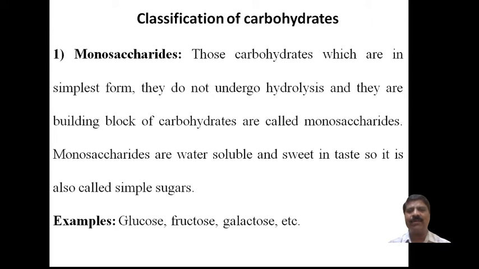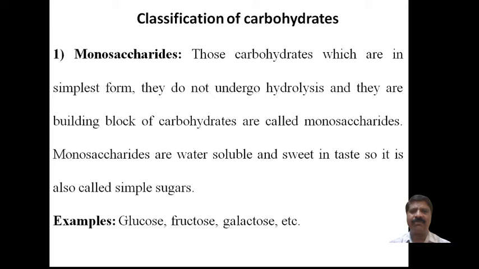Now those carbohydrates, when they dissolve in water, on hydrolysis produce basic units. Basic units cannot decompose further; it is a building block unit, called a monosaccharide. Oligosaccharides are those carbohydrates which, when dissolved in water, produce only 2 to 10 monomeric units. Polysaccharides, when dissolved in water, produce more than 10 monomeric units. They are called polysaccharides.